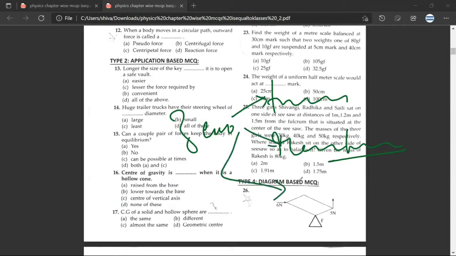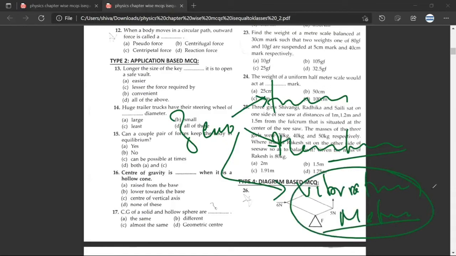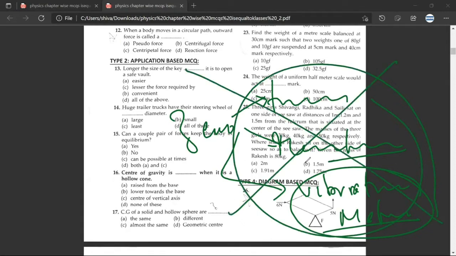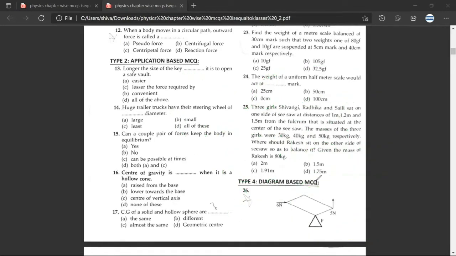Again, in higher classes, you'll understand there is something called vibrational motion also that you will study in 11th class. So equilibrium would mean there is no translational, no rotational, no vibrational motion. Any doubt? No, sir. Great, sir. Question 16. Center of gravity is dash when it is a hollow cone. So it is B, lower towards the base. Lower towards the base. So let us understand this.